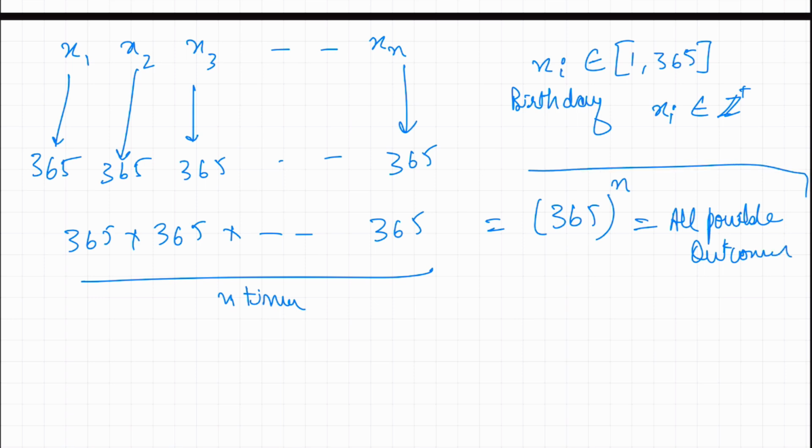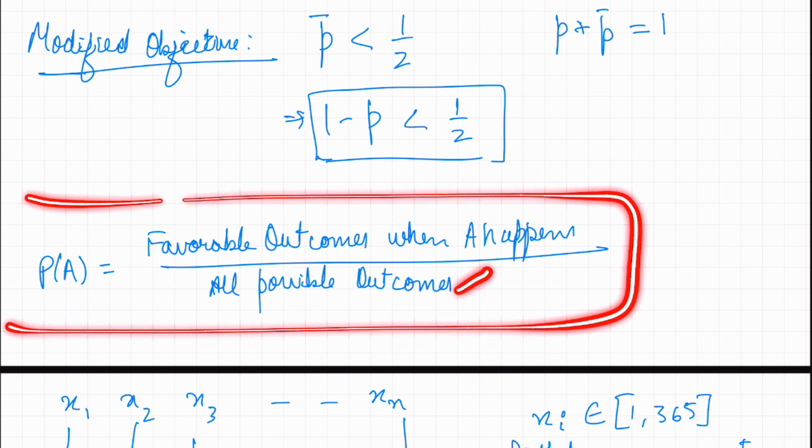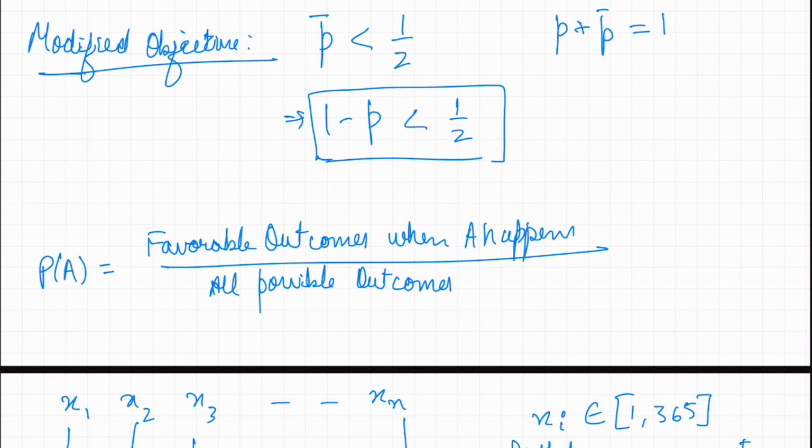Now that's an important answer. I'm going to remember this, but it doesn't give us the full answer because the full answer is right here. We now need the favorable outcomes. So we have this, but we don't have this. Like we said, our modified objective is to find p bar, the probability of the favorable outcomes where people do not have the same birthday. And it's easier to find this way, and you'll see why.